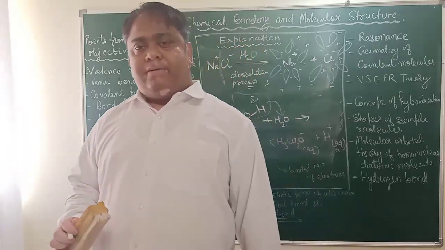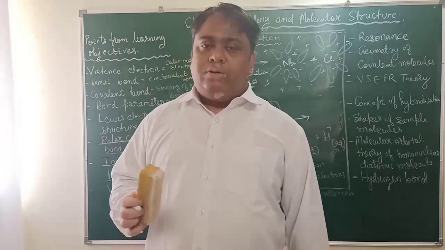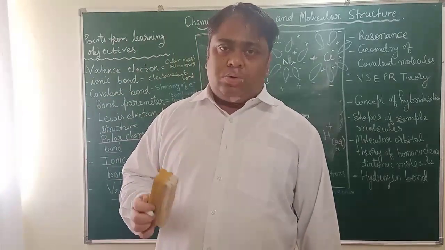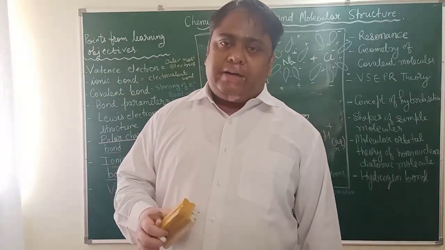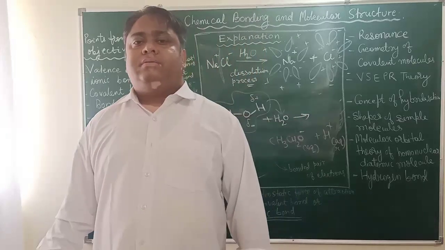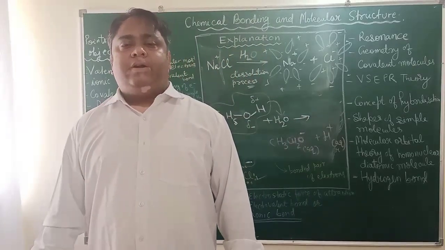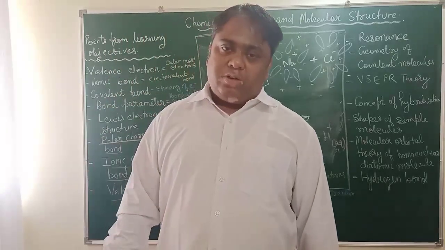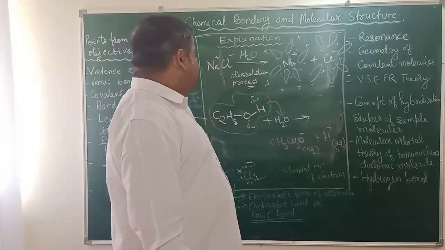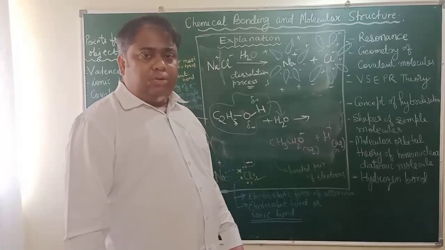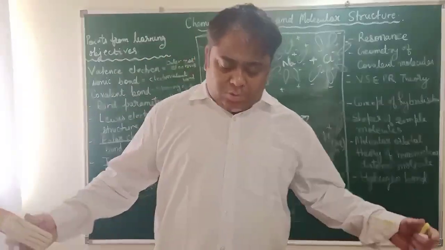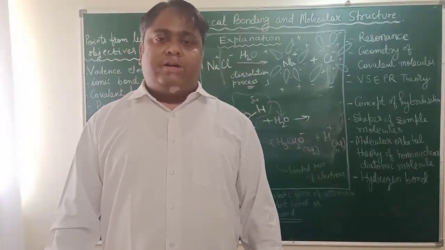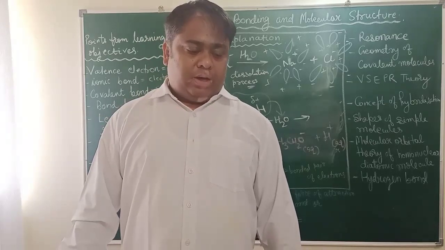True? Accepted? Why do they do so? They do so to complete their octet in the outermost shell. We have seen that in the case of HCl, and in the case of water also. Oxygen was having 6 electrons and it took 2 electrons from hydrogen and formed water. Okay.